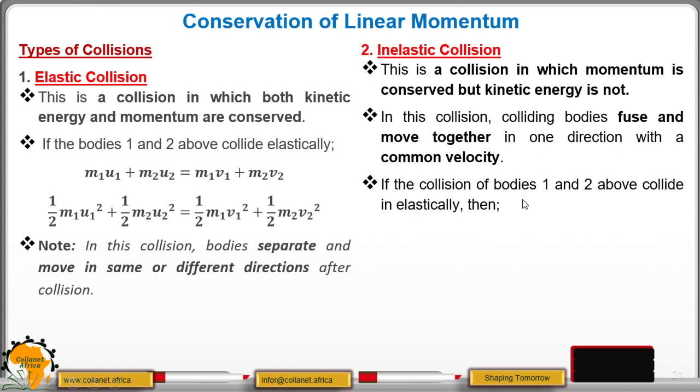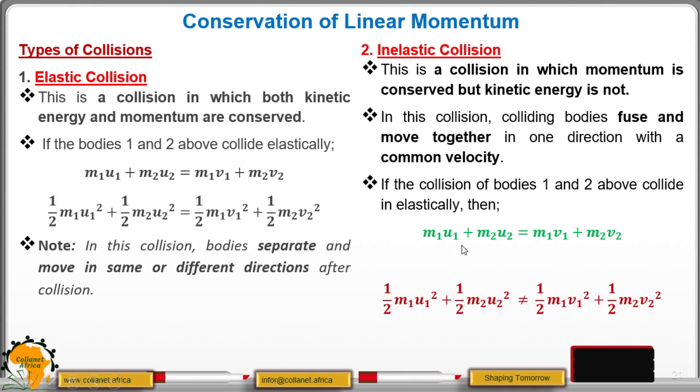So if two bodies, 1 and 2 above, collide inelastically, then we have that m1u1 plus m2u2 is equal to m1v1 plus m2v2. The momentum is conserved, but kinetic energy is not conserved.